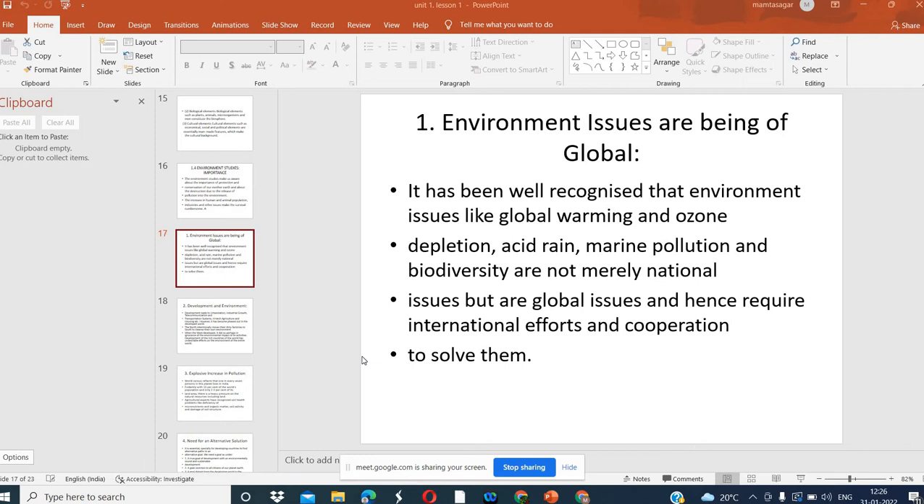So students, in the last class we were discussing the global issues related to the environment and the different problems. So what are these global issues? We have listed different global problems that we are facing at the global level. A few among these are global warming, ozone depletion, acid rain, marine pollution and biodiversity loss. These are the different problems that we are facing.